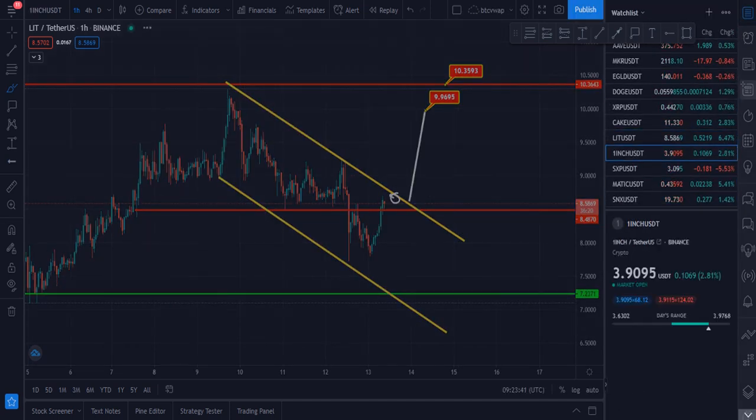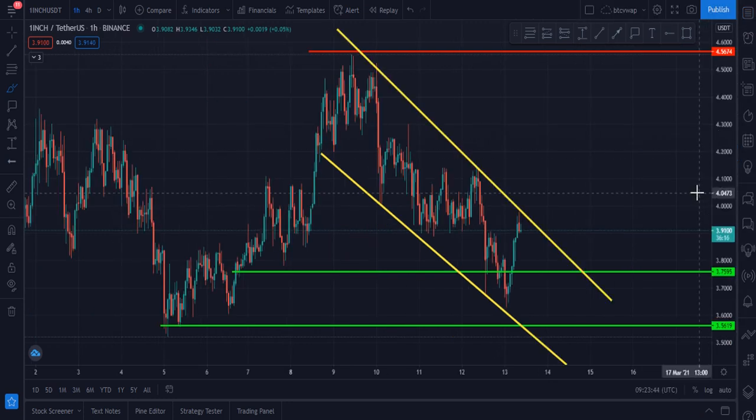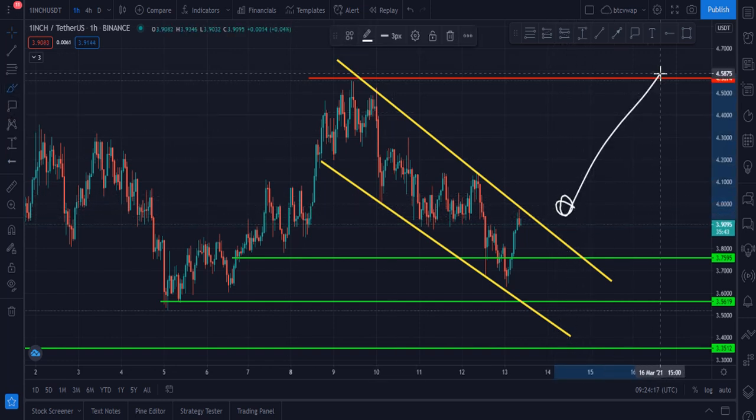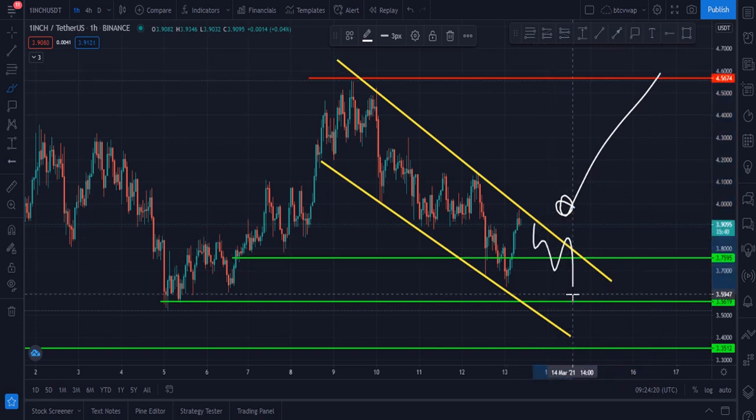My next chart is 1 inch USDT. This is the Binance chart. One inch was rejected from that zone and price was $4.56, and now it is currently in a descending channel, and price is currently at $3.90. Once it closes hourly candles above $4, then it will go up, otherwise it will move sideways like this.